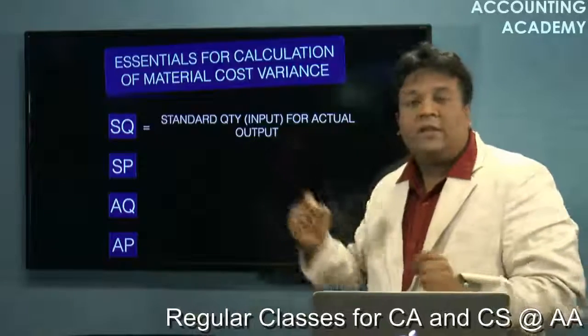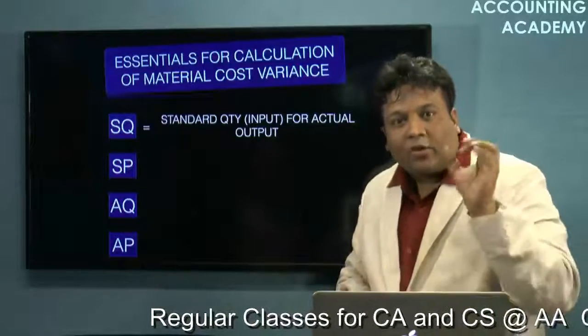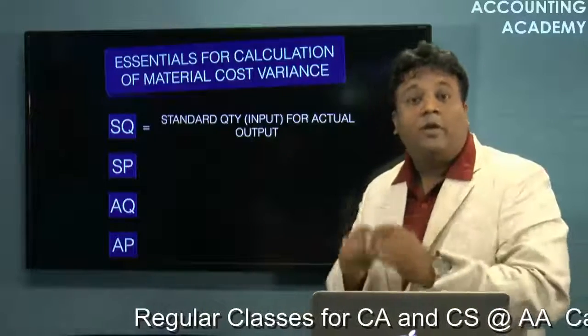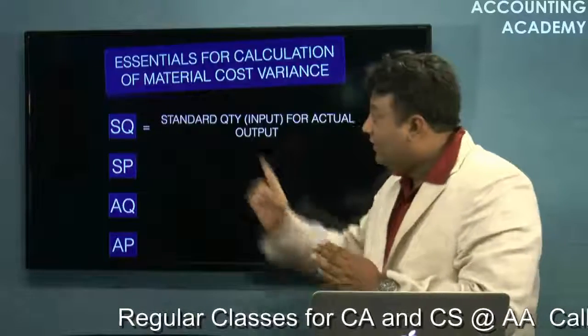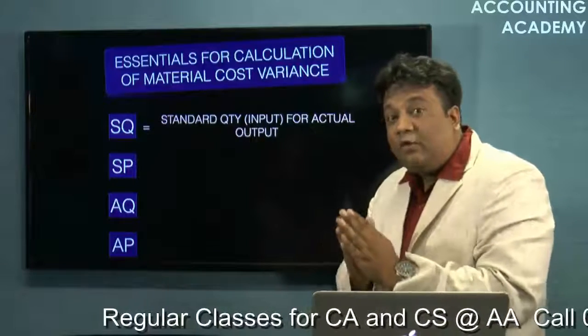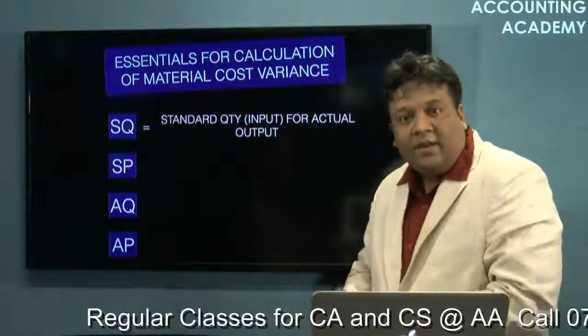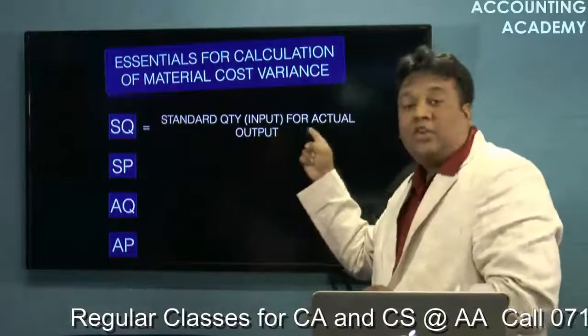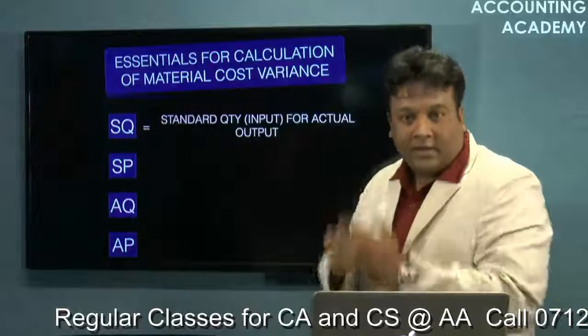I am calculating this variance for rice and not for biryani. Standard quantity is the standard quantity of rice needed to produce the actual quantity of biryani.